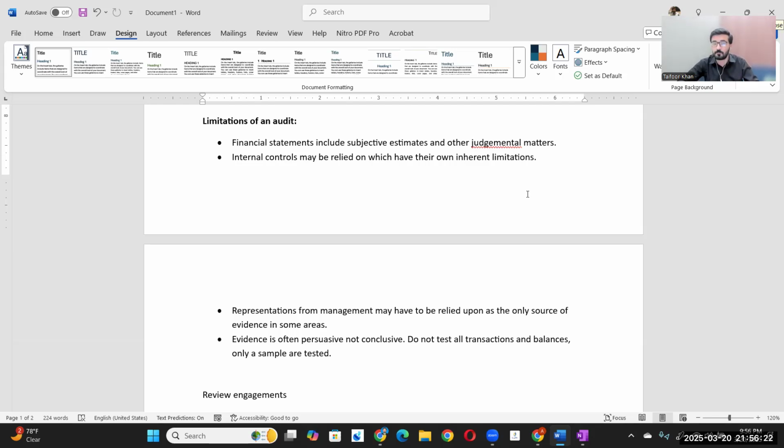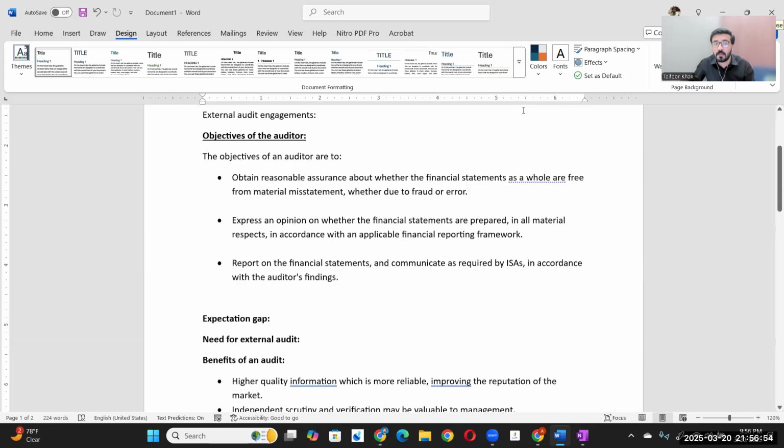When we do sampling, there are chances that our sample doesn't contain the misstatements. The sample size that we extracted using different software or different sampling methods may not include any errors or fraudulent transactions. There could be fraud in the business. There could be misstatements in the business. Just because of the sampling, we were not able to identify that area. That is basically called detection risk. When we discuss the future chapters, we will discuss this specific area in detail. These are the limitations.